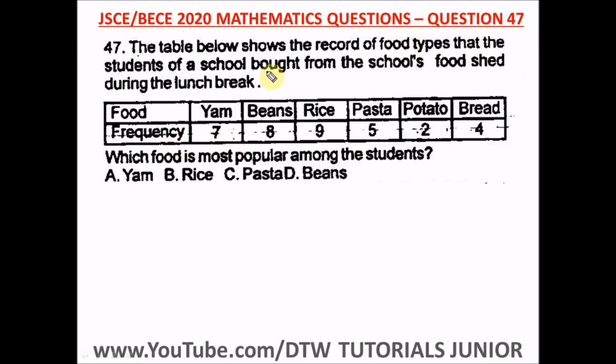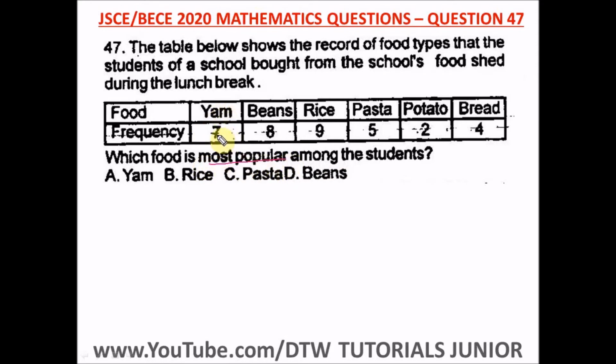The record shows the food types that students bought. Yes, the frequency of the food. This is the frequency of the ones students bought. So we are asked which is the most popular, so the highest frequency. That's what this means. The most popular is the one students bought more.